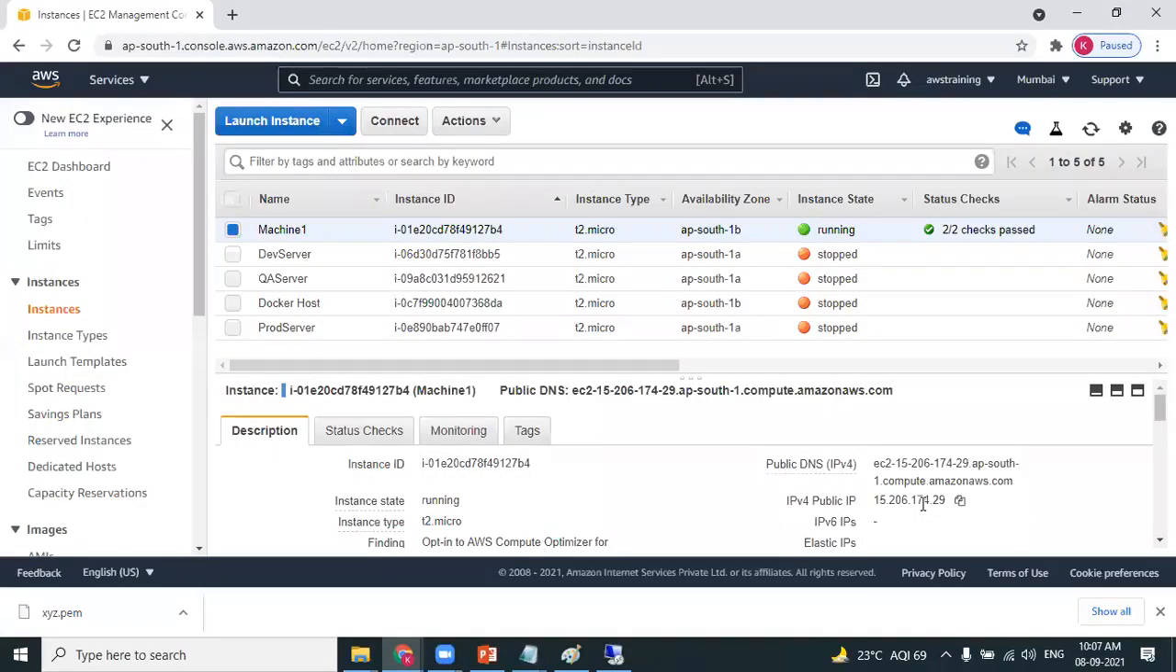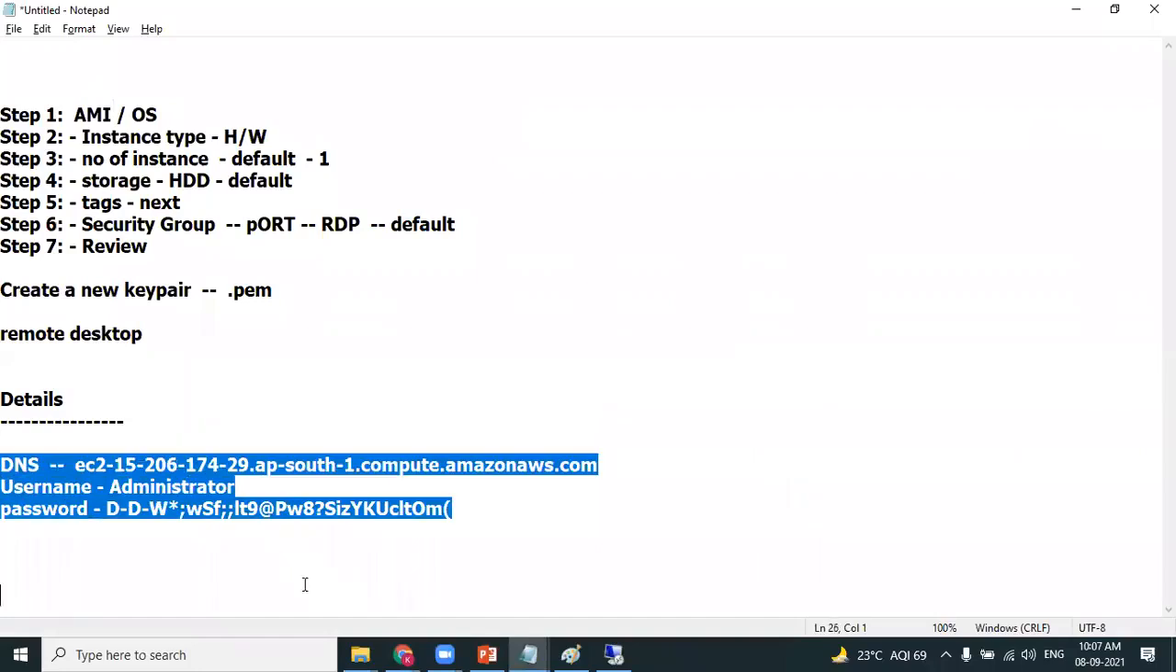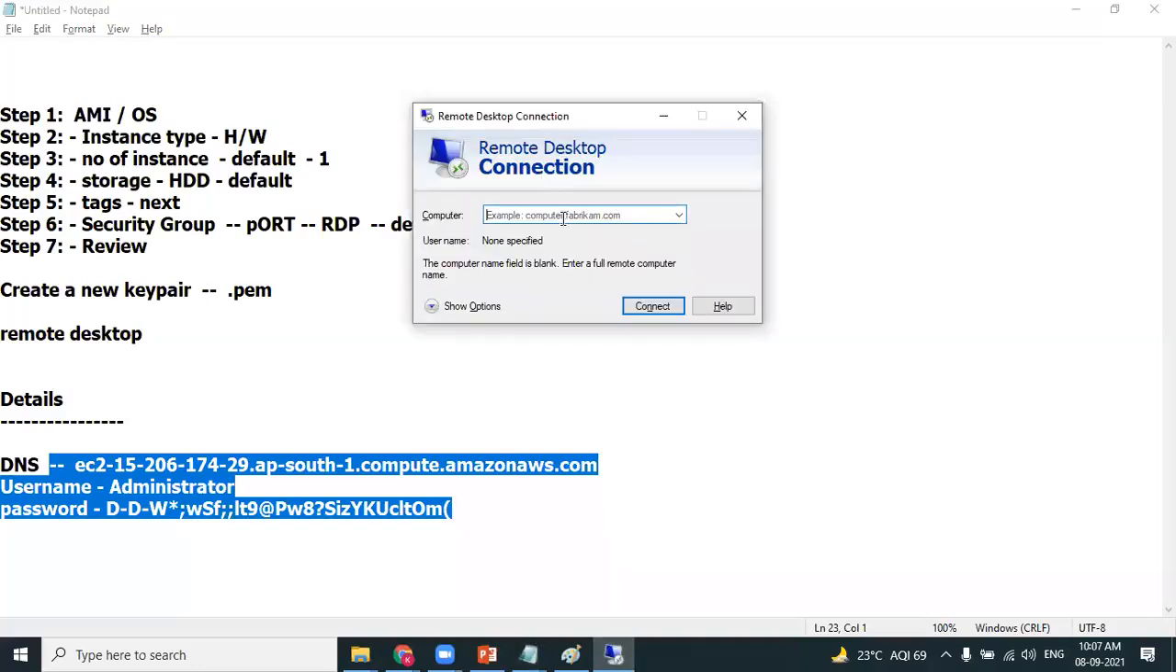Okay, so key pair is used for generating the password. If you don't have the key pair, you cannot generate the password. So for security reasons, these are the details which are enough. So once you have all these details with you, where should we enter these details? You have to enter the details in the application called Remote Desktop Connection. So under computer, provide the DNS name.